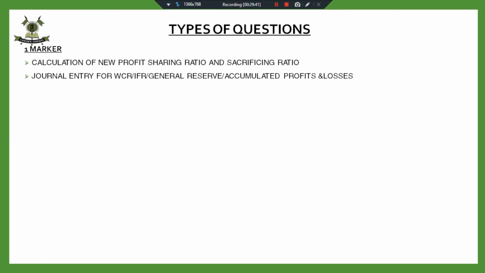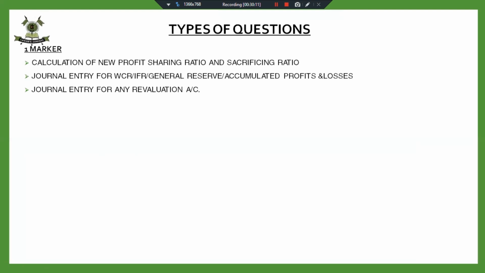Fine. You can be asked the journal entry for workmen compensation reserve, IFR, general reserve, accumulated profits and losses. We have discussed all the journal entries for WCR, reserve, accumulated profits, IFR. So you can be asked any one journal entry in a one marker question. Or you can also be asked any one journal entry.